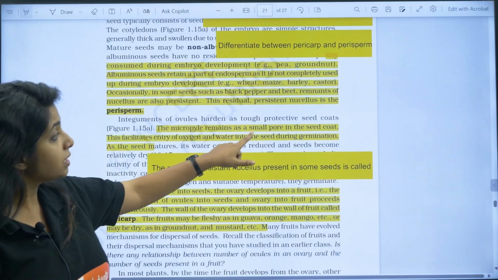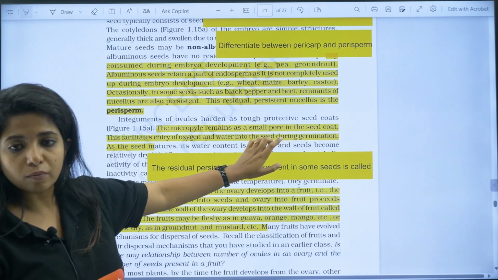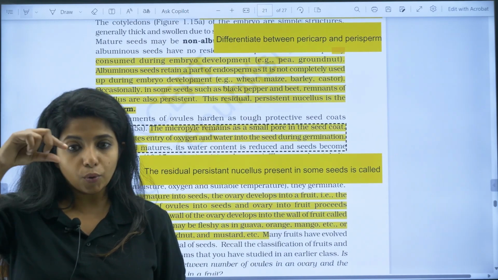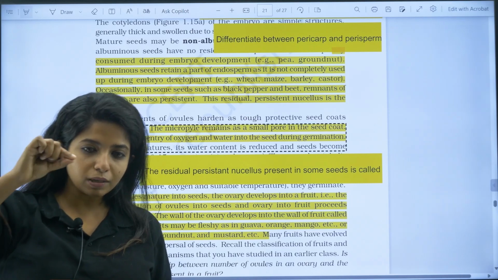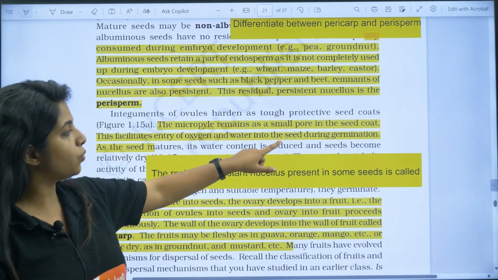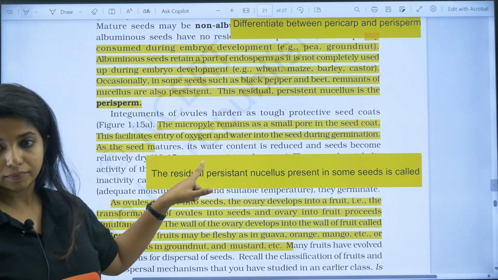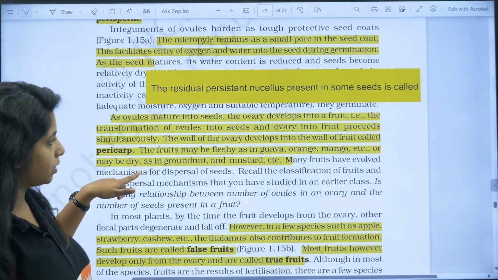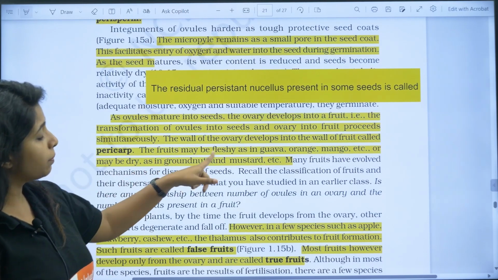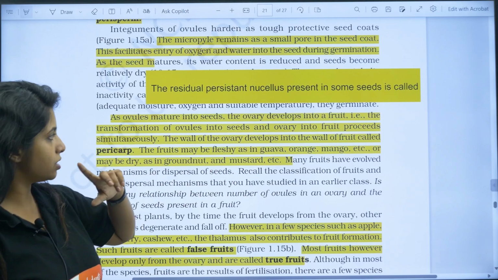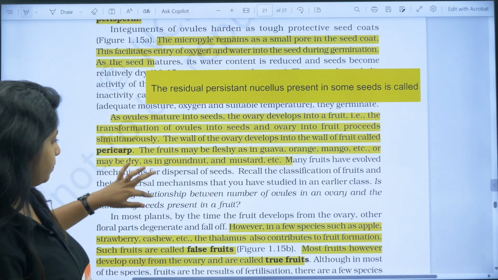Now, the micropyle remains as a small pore. This is a very important piece of information. The micropyle is a small pore that you see on the seed coat. This facilitates the entry of oxygen and water into the seed during germination. Now, apart from that, in some the fruits may be fleshy as in guava, orange, mango, or it may be dry as in groundnut and mustard.